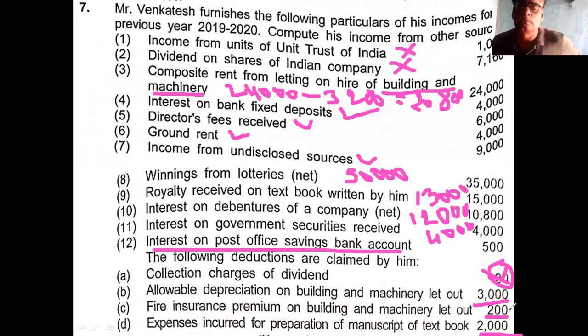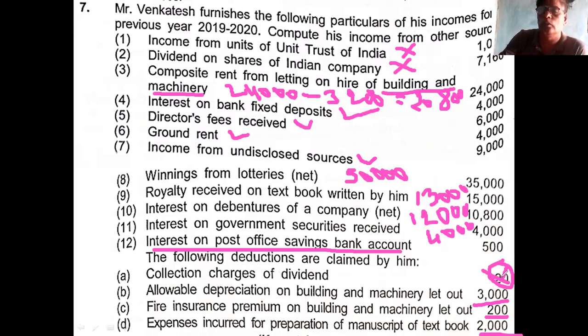Then remaining 3 items. What is total of 3 items? 2 are related with building and machinery. 1 is related with royalty. What is total allowable expense? 3,000 plus 200 plus 2,000. 5,200 is the allowable expense. 5,200 is allowable.